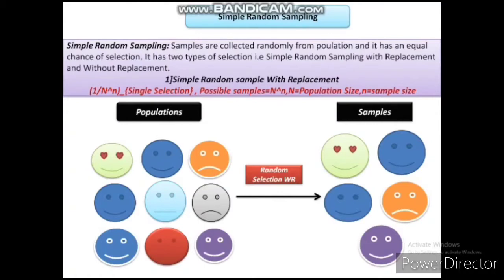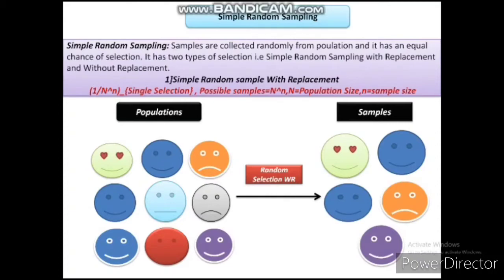So if you select happiness one time, sadness one time, get angry one time randomly, then again you select, there are chances it will repeat itself. Suppose in the first draw, there are chances that you will select happiness two times. You will get sadness one time, and in the second draw you might select sadness three times. So this will happen with replacement.